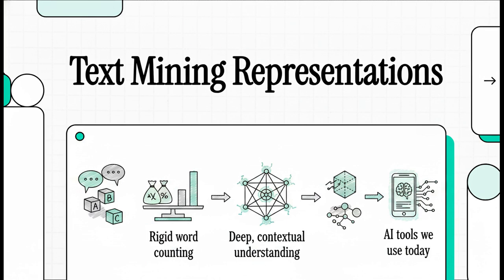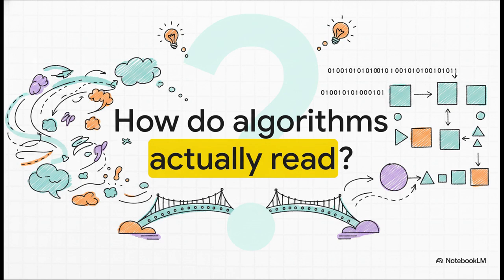Think of it as a journey, right? We're going from really rigid, basic word counting all the way up to that deep contextual understanding that powers the AI tools we use every single day. It really all starts with a seemingly simple question. How do algorithms actually read?